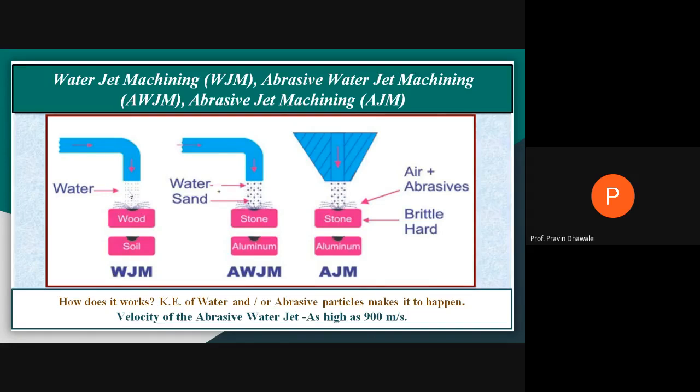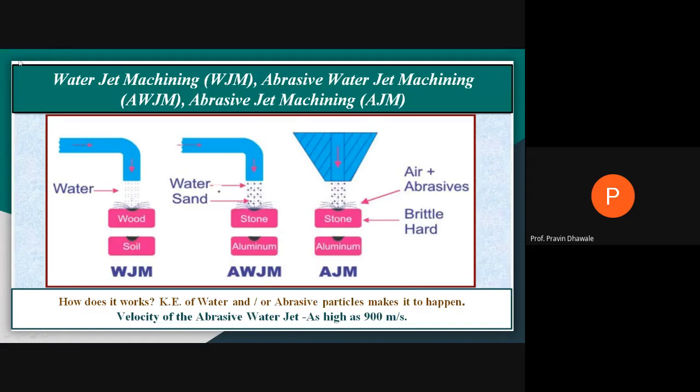That much velocity of water striking the surface of the workpiece will definitely remove material through erosion, right? So this slide deals with mechanical energy based processes, where material is removed by the process of erosion.